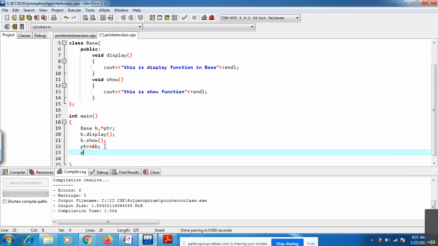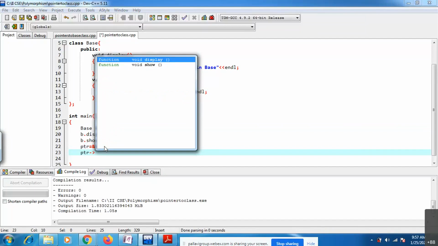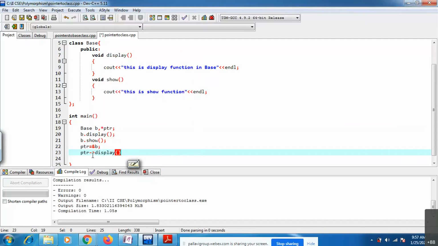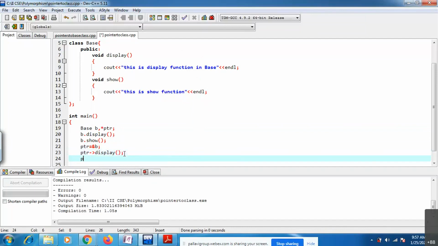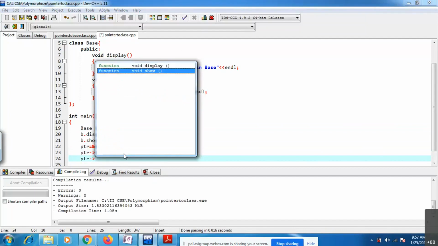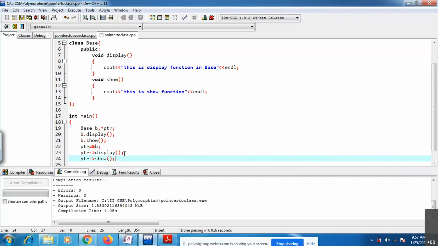Now by using this pointer you can access those two members with the pointer to member operator, the minus greater than symbol. Then ptr to the second member function also you can access like this.